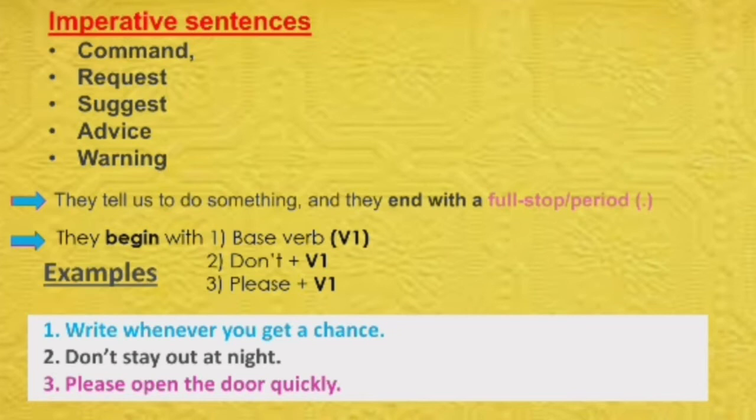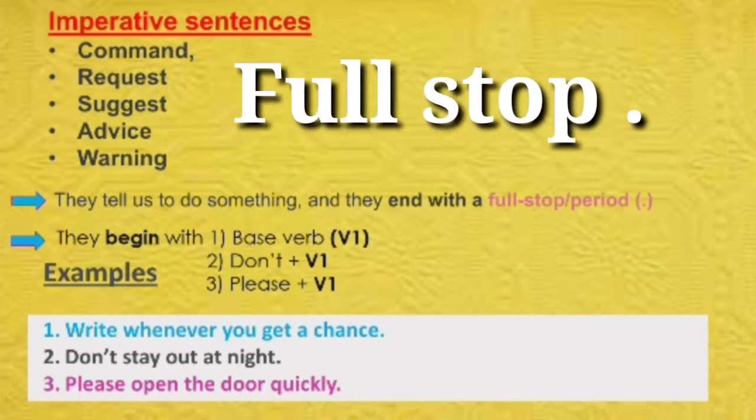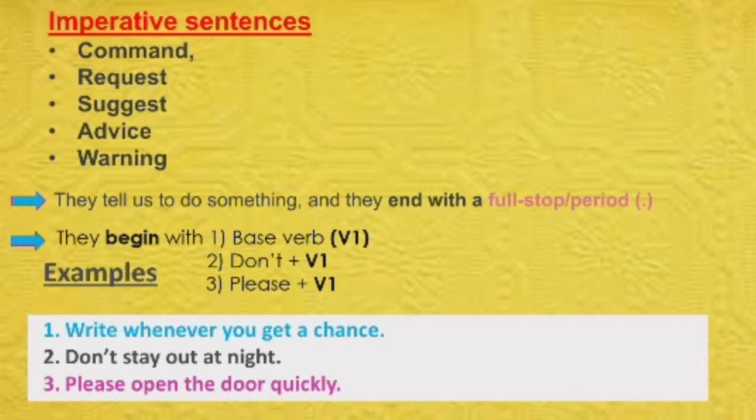Okay. The third thing which is important is the punctuation. Now we had seen before we started the explanation that full stop is used both in assertive and imperative. So here in imperative sentence again we will repeat the use of the full stop.